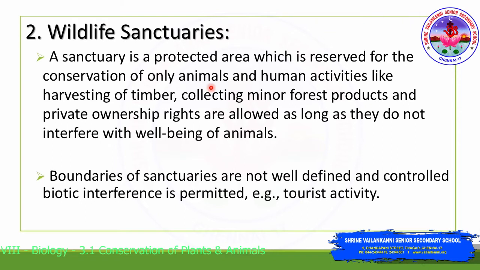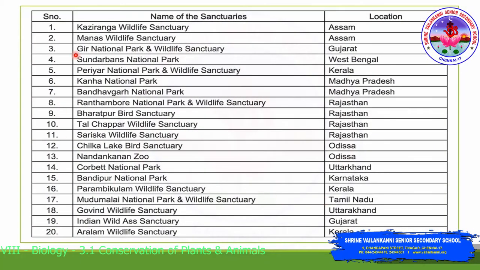So here, human activities are allowed until they interfere with the well-being of animals. The boundaries of sanctuaries are not well defined and biotic interference control is permitted, an example being tourist activity. Given in this picture are some of the wildlife sanctuaries that are set up in India.